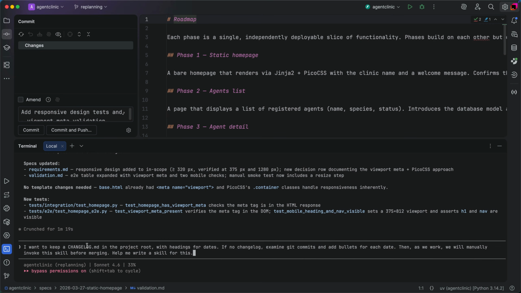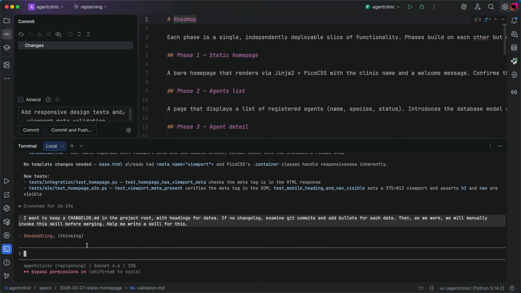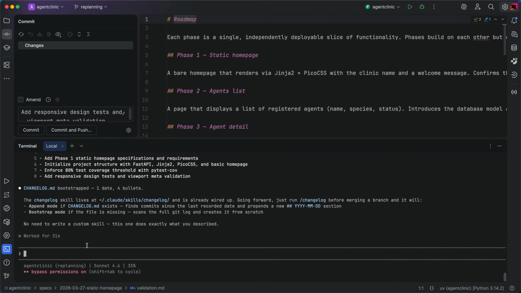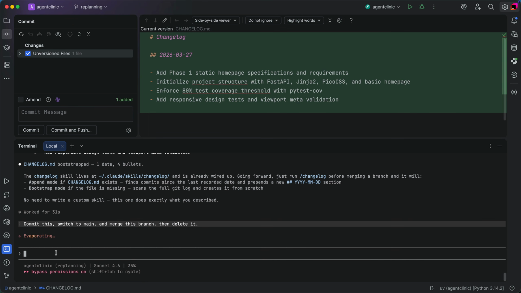Sometimes the replanning step involves the SDD process itself. We're not doing a changelog. Let's do it as a repeatable skill. Then run it to get our changelog started. After a bit, Claude finishes and we have a changelog. That's it for replanning. This time, let's tell the agent to commit, merge, and clean up.